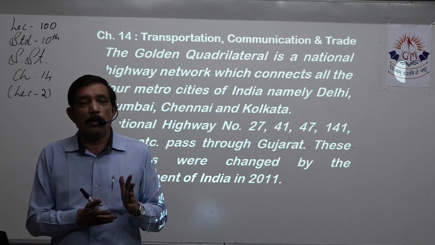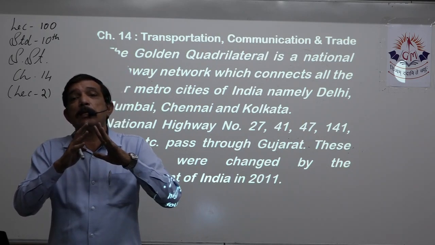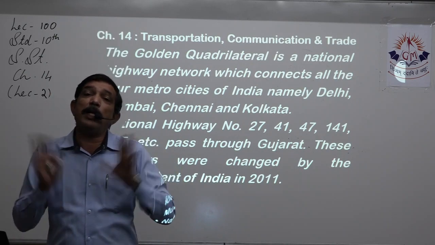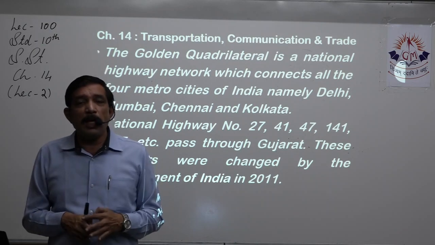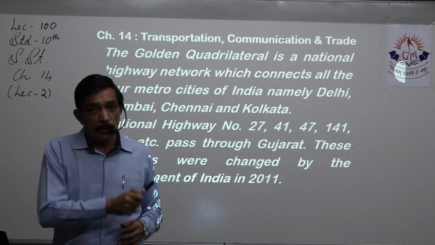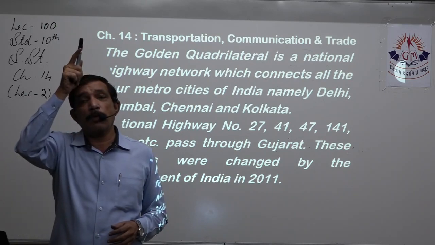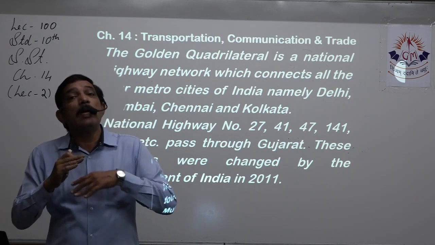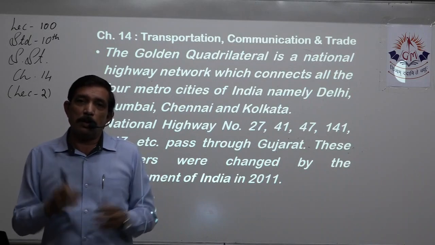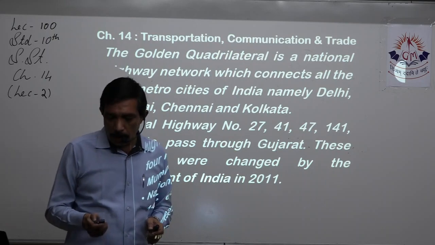In 2011, the government of India changed the numbers of all the national highways at a time, and they were renamed. After this renaming, we have odd number national highways going from east to west, and even numbers, that means going from north to south. So they were renamed in a proper way so that it's good for administration, right? So we'll stop over here for the day. Thanks, students.